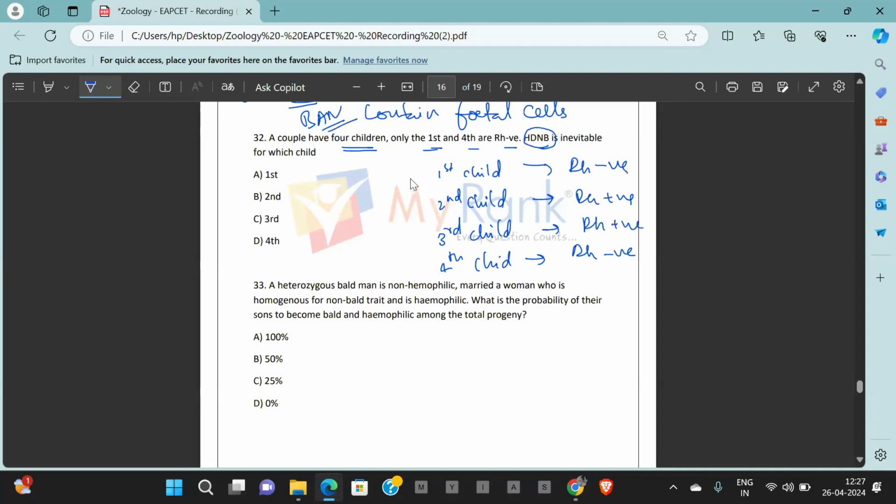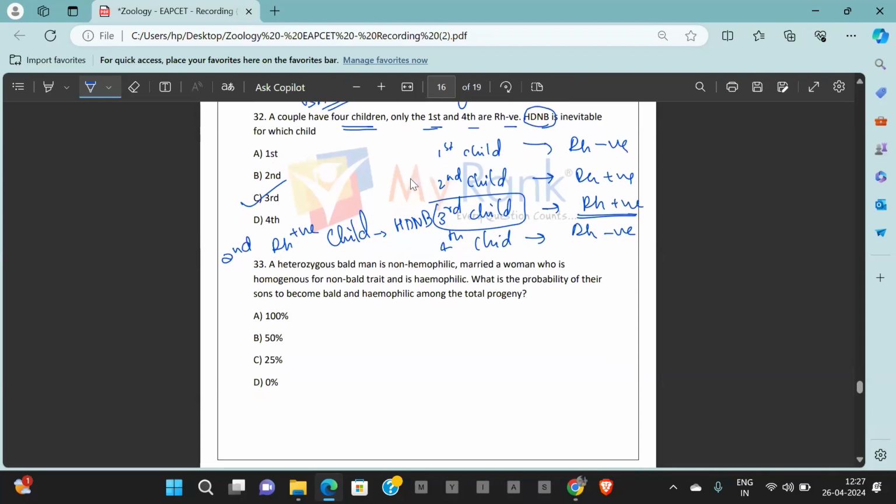And when do you see hemolytic disease of newborn? Second Rh positive child will get affected with hemolytic disease of newborn. Here, who is the second Rh positive child? The third born. So answer for question number 32 is option 3. Option C is the correct answer. Third born child will be affected with the hemolytic disease because he is technically the second Rh positive child. Question number 32, answer is option C.